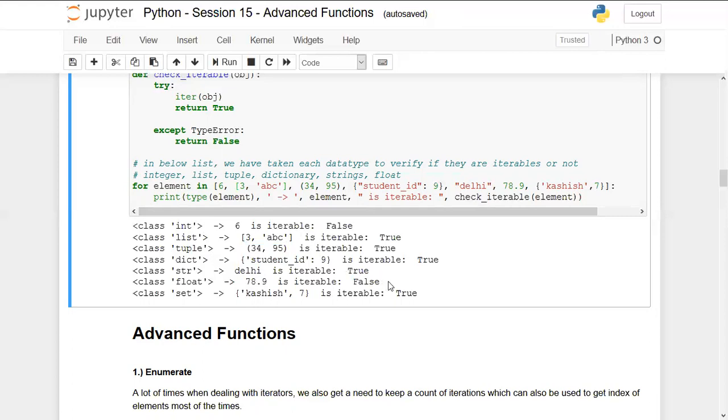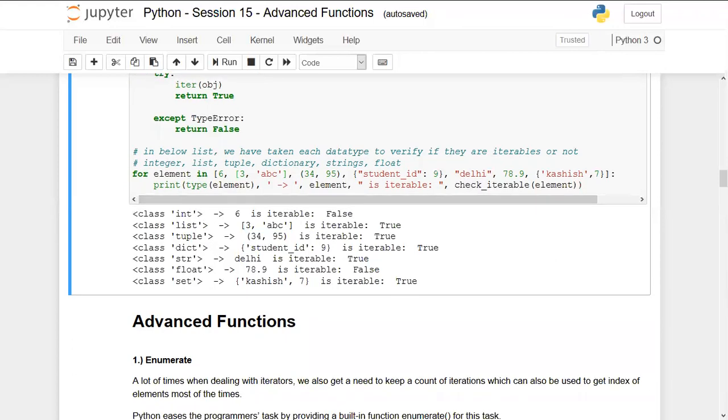Okay. So we will just cover one function today. The rest, we will talk about the other functions tomorrow.